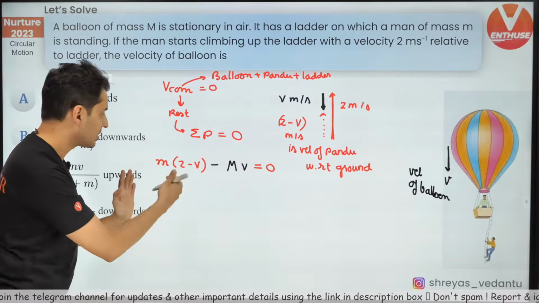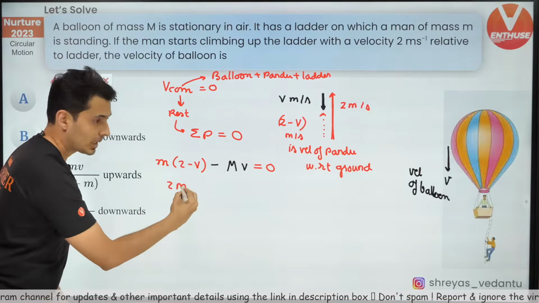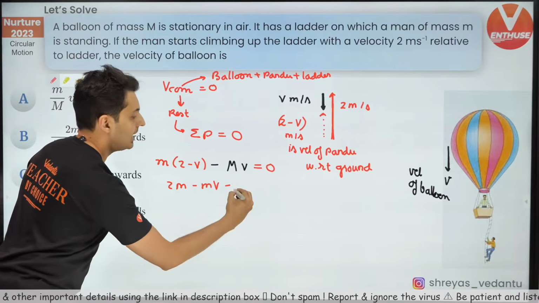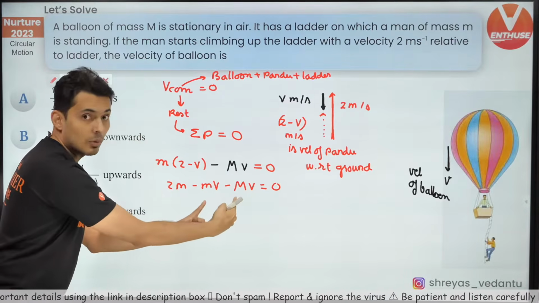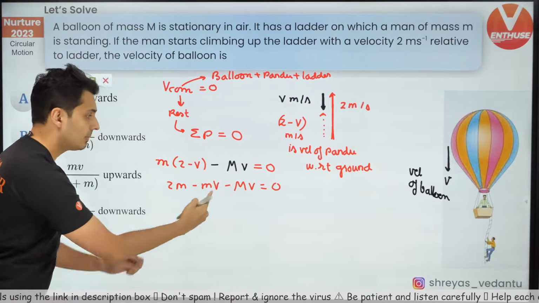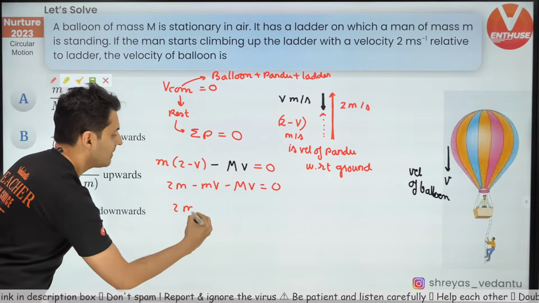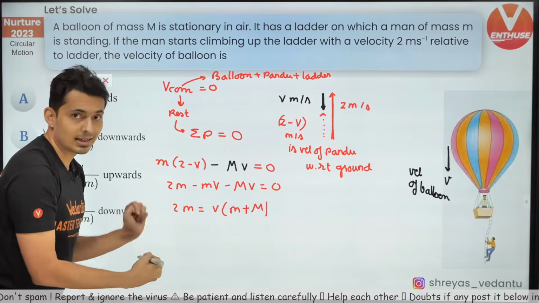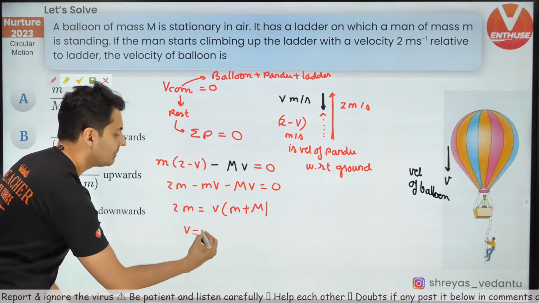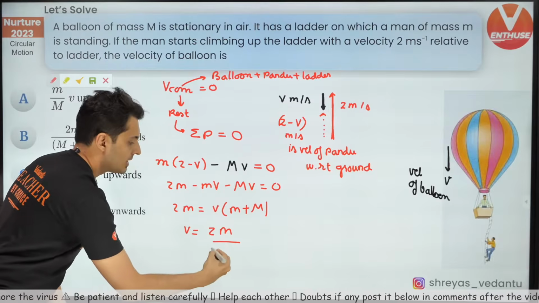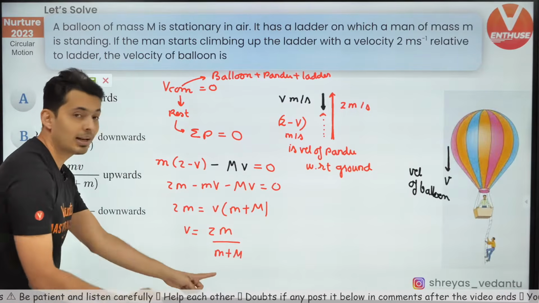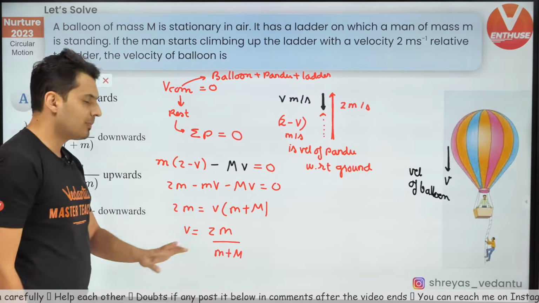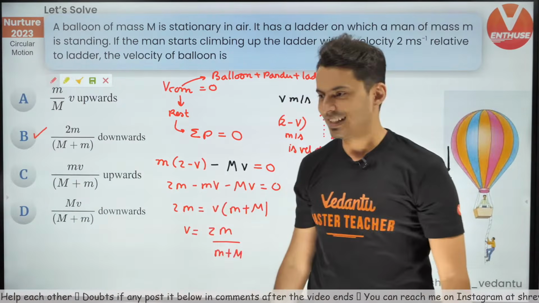Now, just solve this question. So this will become 2m minus mV minus capital MV is 0. You're going to take both of them together on the other side. So 2m is equal to V, which is common, times small m plus capital M. Therefore, V will be equal to 2m divided by small m plus capital M. So which is this answer? I think it is option B. Many of you got it wrong. I hope that makes sense.